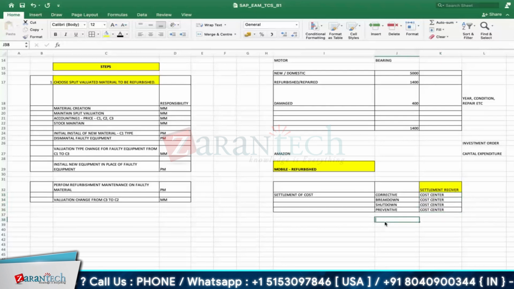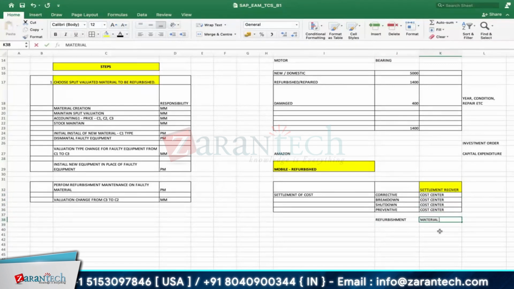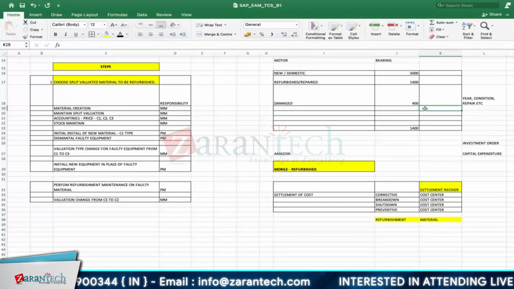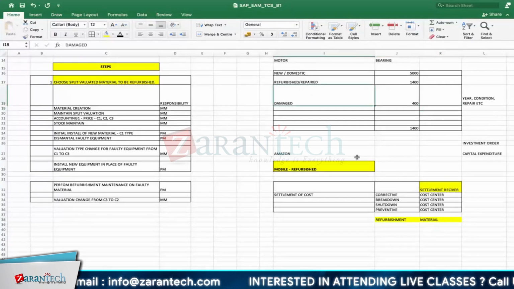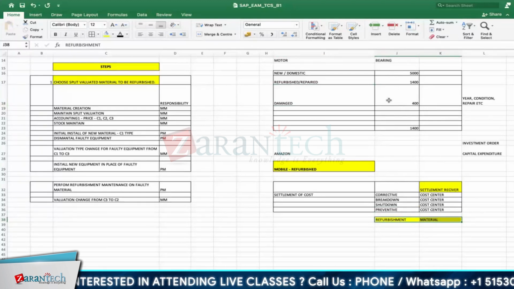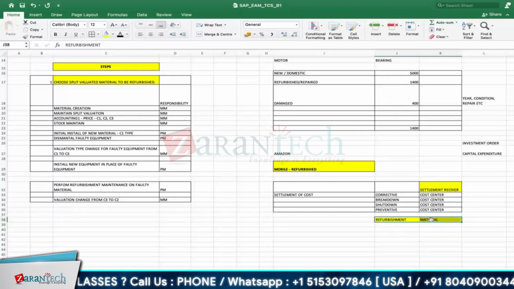The special case, the refurbishment. Here, the cost will be settled to your material itself. Whatever the order cost is, that is a kind of investment. You're investing back into your material. That expenditure you're keeping for the material because it increases the value of that particular refurbished material. So you're settling that particular cost to the material.